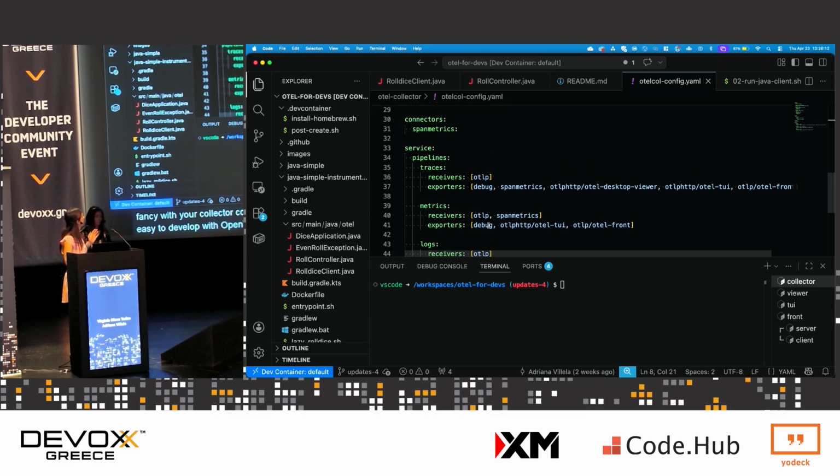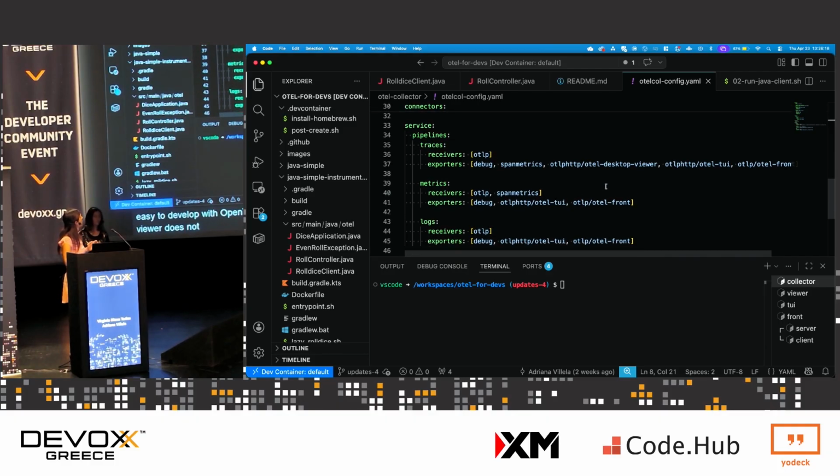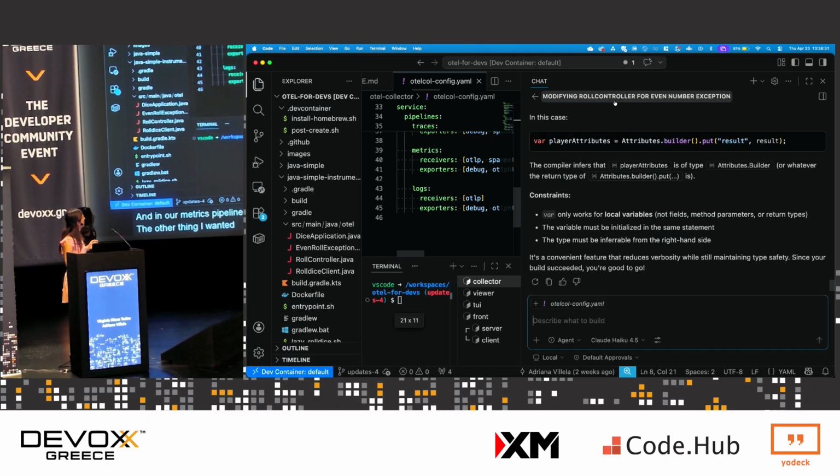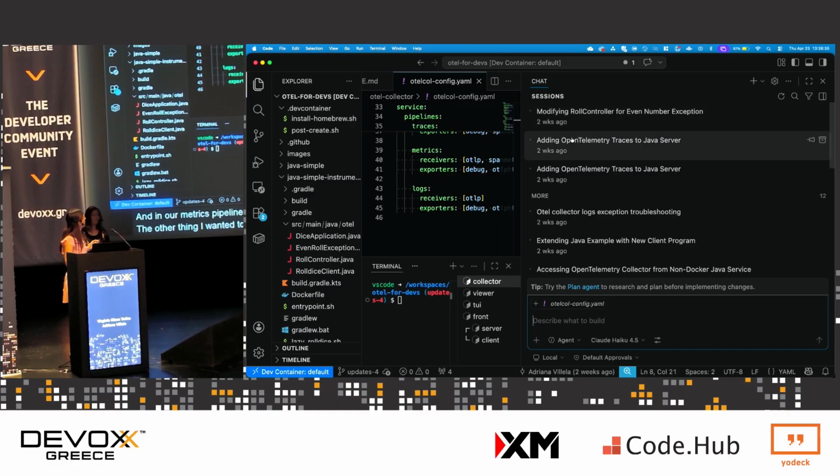So as you can see, as Diana said, the OTel Desktop Viewer is not only supported for traces. I've only put it in our traces pipeline, and in our metrics and logs pipelines, we also include OTel TUI and OTel Front. The other thing I wanted to mention is I did have deep conversations with AI on some of this stuff.